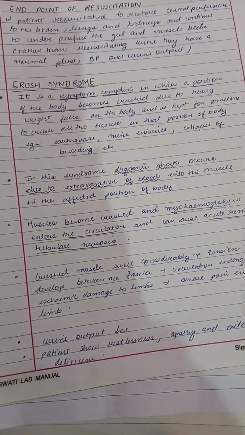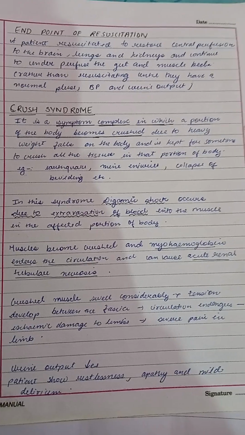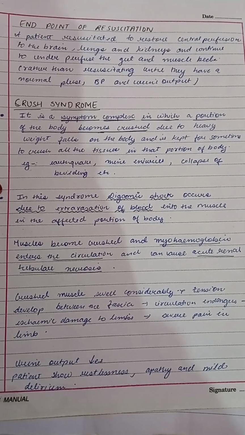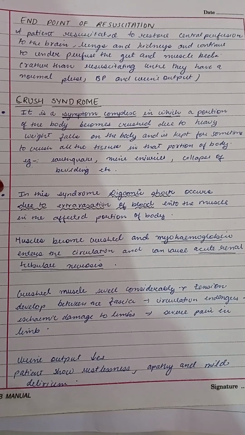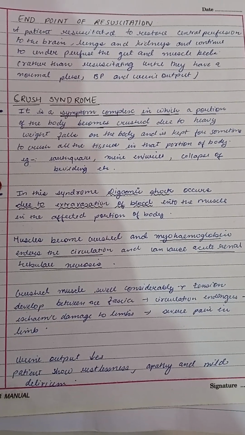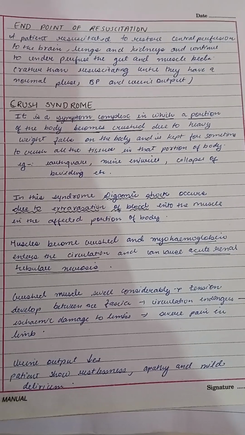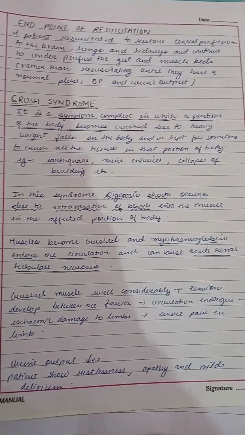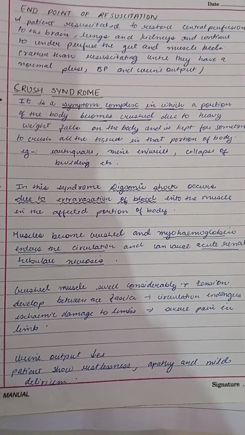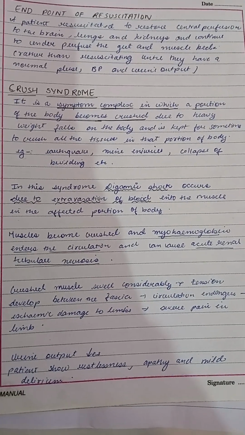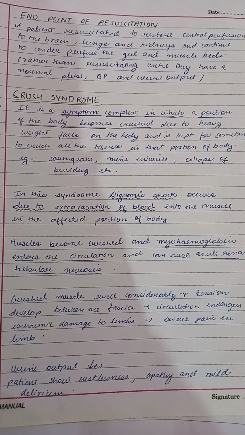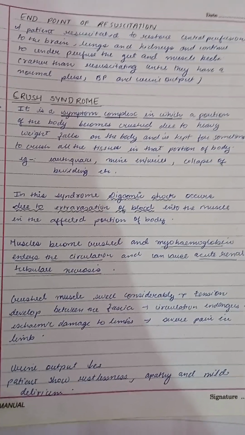Now crush syndrome. It is a symptom complex in which a portion of the body becomes crushed due to heavy weight falling on the body and being kept there for some time, crushing all the tissues in that portion of the body. Example: earthquake, mine injuries, collapse of a building, etc. In this syndrome, hypovolemic shock occurs due to extravasation of blood into the muscle in the affected portion of the body. What happens in this? There is extravasation of blood into the muscle.